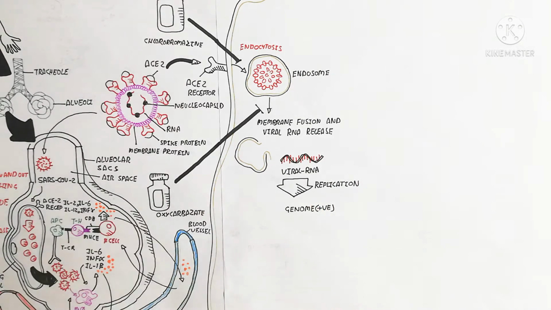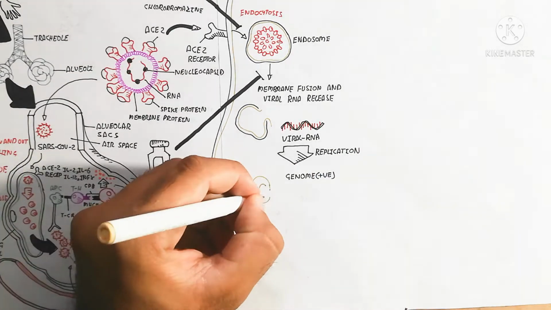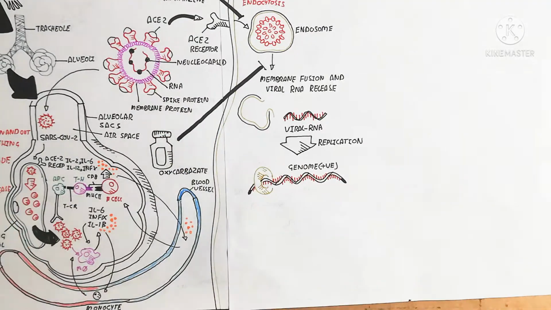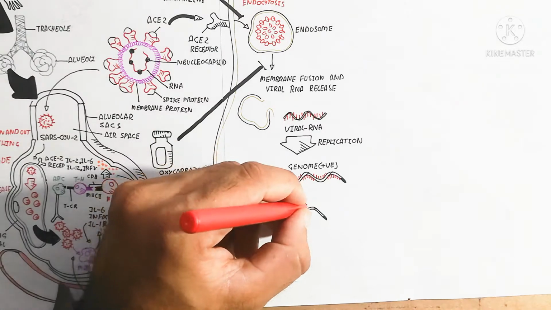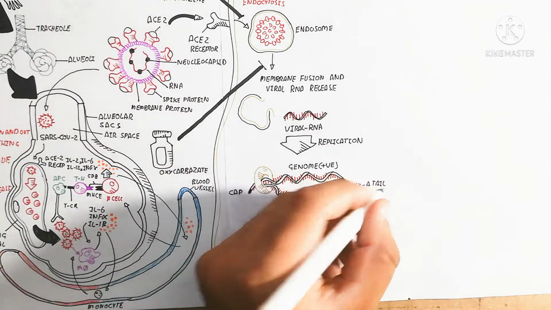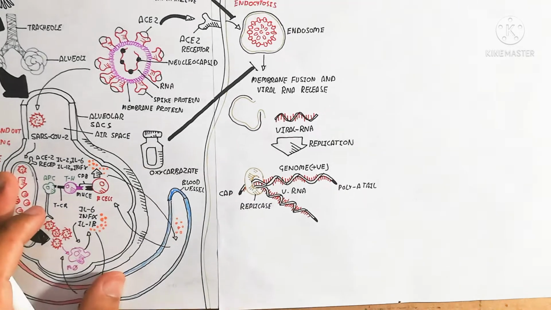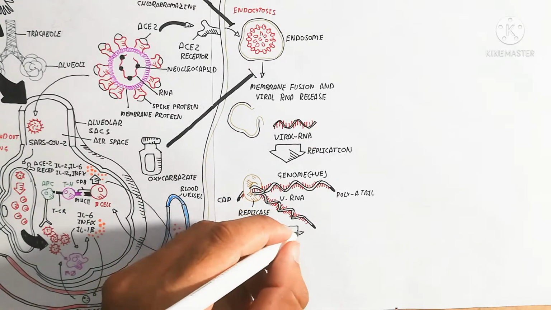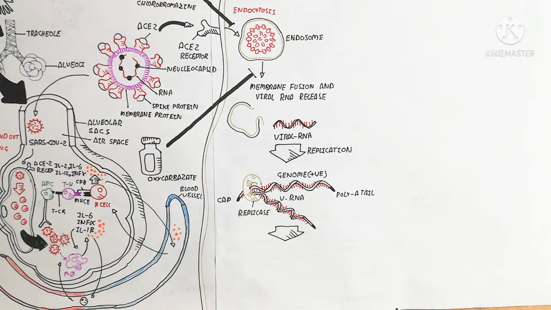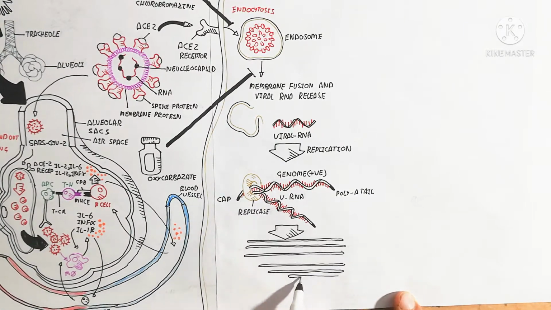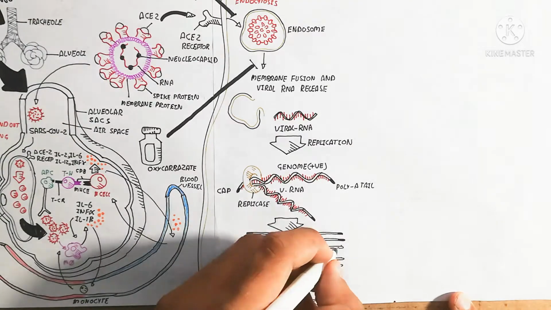So this is the replication, and the positive genome will be formed, meaning it contains a cap and poly A tail. This replicase enzyme is used for replication and for translation. So replication and translation will begin from here. Many RNAs will be produced by the replicase enzyme.